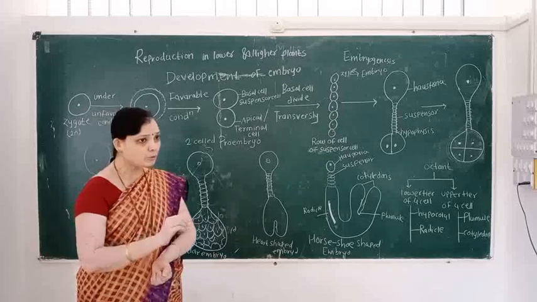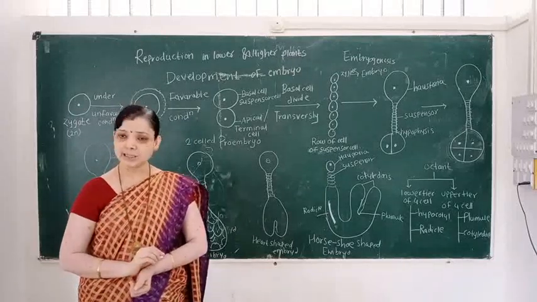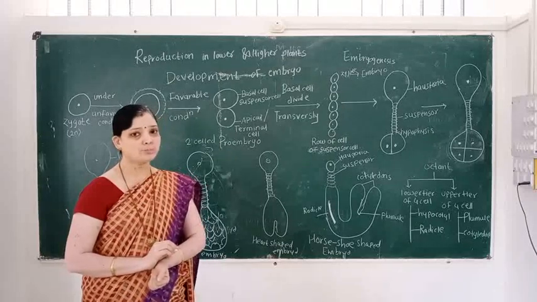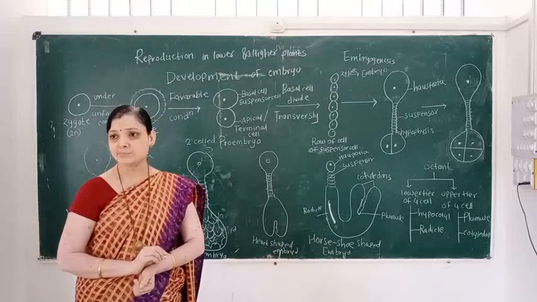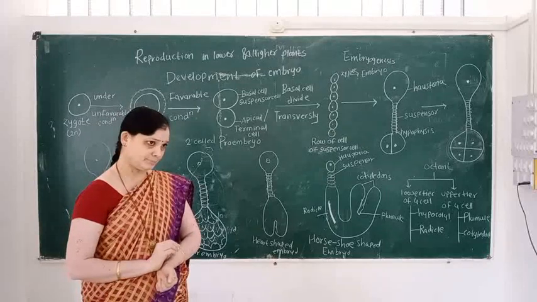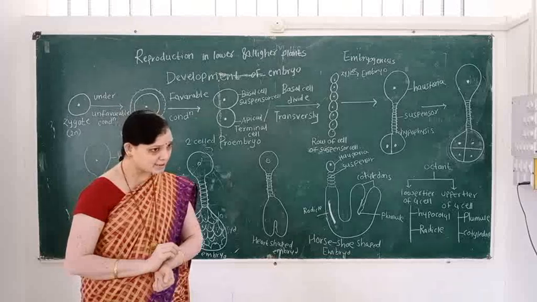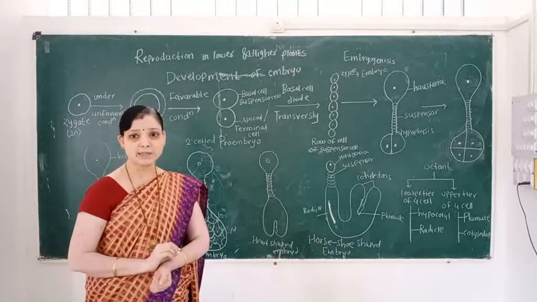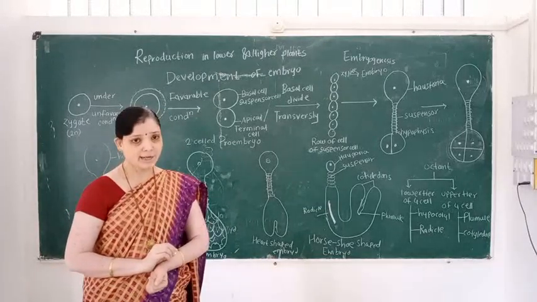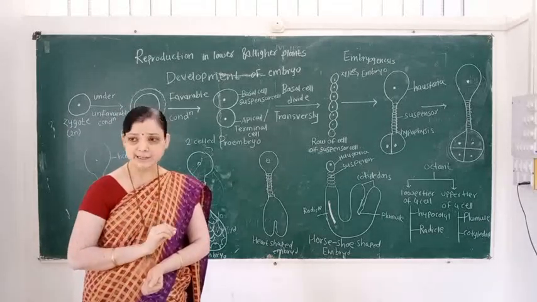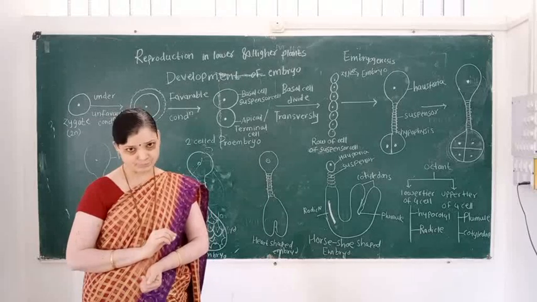Whenever embryo development takes place, we should know the structure of the embryo sac, that is the female gametophyte. The embryo sac is a 7-celled and 8-nucleated structure, and it is situated inside the anatropous ovule.